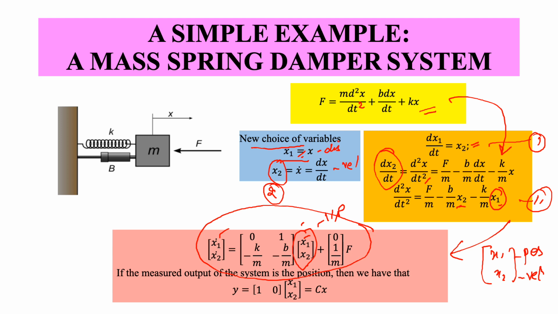Maybe I have a position sensor in one case. In another case, if you want to measure the velocity, I would want an odometer or one of these. If you want to measure the position, I call my measurement y, and remember what is accessible to me is x1 and x2. Assume I can measure only the position, so I write it in this form, 1 and 0. When these two multiply, I will get x1.